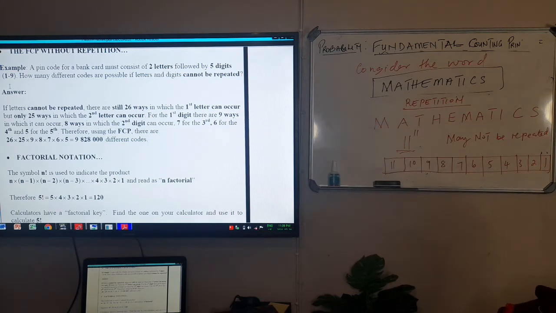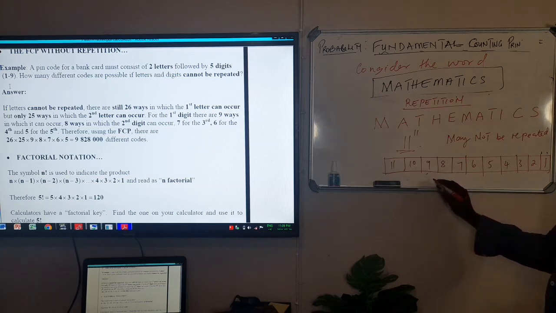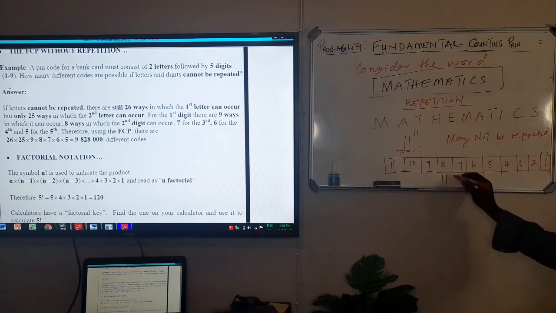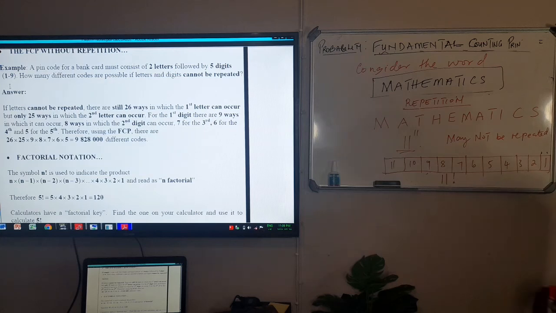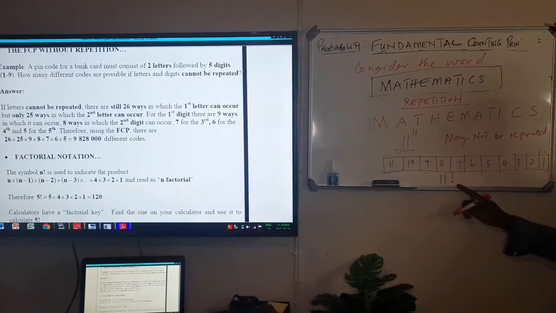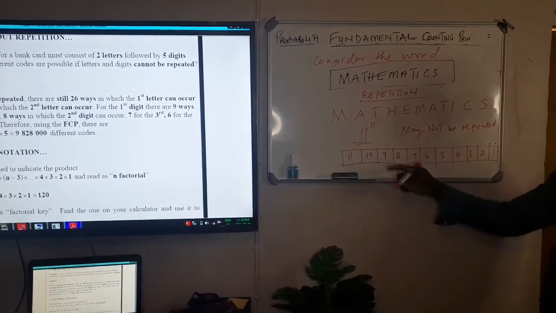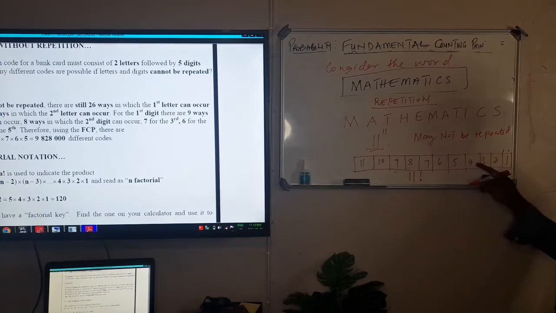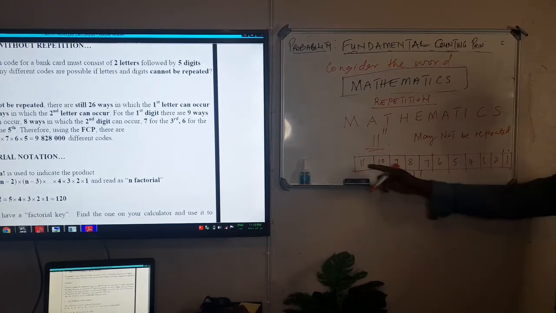So in that way, when you are going to do this, you simply say 11 factorial, and then that will give you your answer. So that is where we introduce the factorial notation. This can be called 11 factorial because it's 11 times 10 times 9 times 8 times 7 times 6 times 5 times 4 times 3 times 2 times 1. This is going to be your answer.